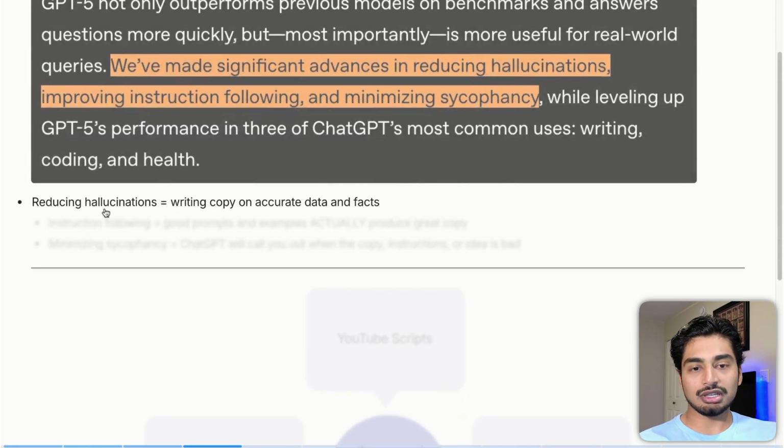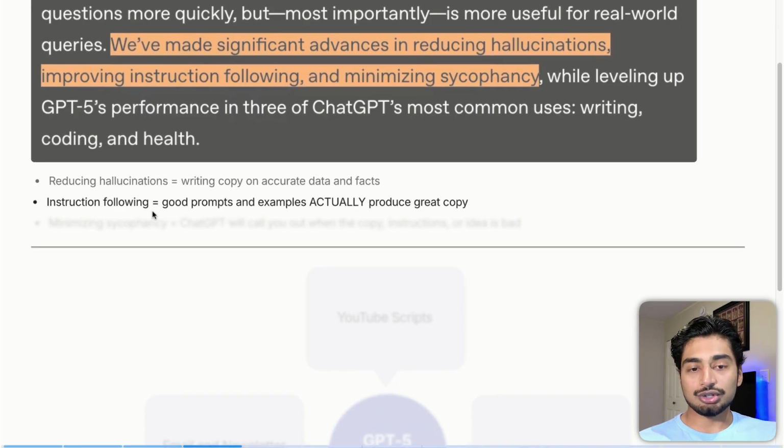I hate sycophancy. Basically, reducing hallucinations is writing copy on accurate data, which we just went over. Instruction following means that good prompts actually work, right? So if you just know how to prompt, you can get really good results. This has always been the case, but now I think there's less effort you have to put in for good instructions. You can still get a pretty good outcome because a lot of people aren't good at prompting.